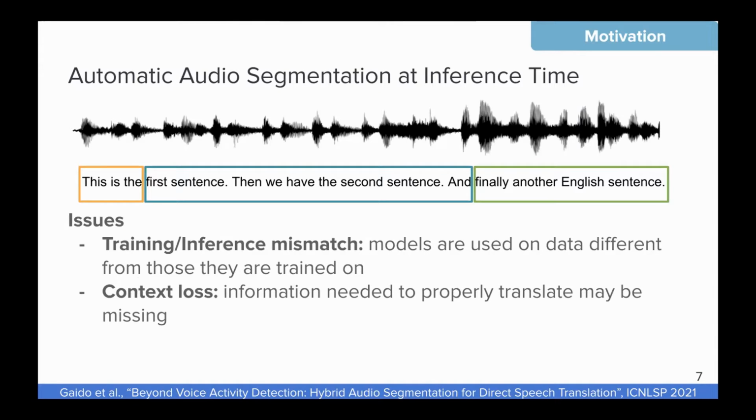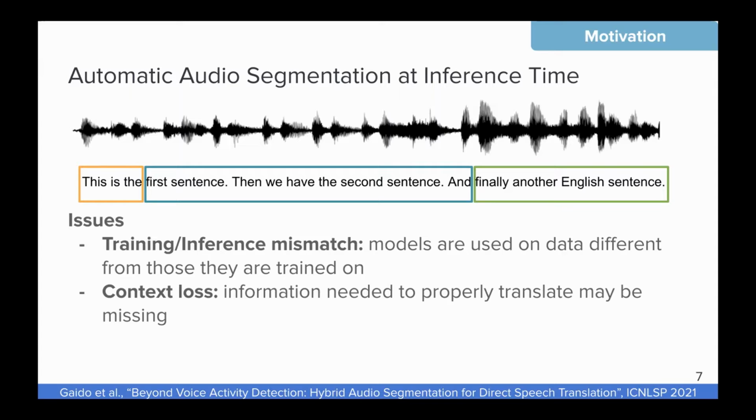And this automatic segmentation usually causes two issues. The first one is that there is a training inference mismatch. Models are trained on utterances which contain well-formed sentences, but at inference time, this audio segmentation, of course, isn't perfect. So you have a different distribution from the one you have in the training set.